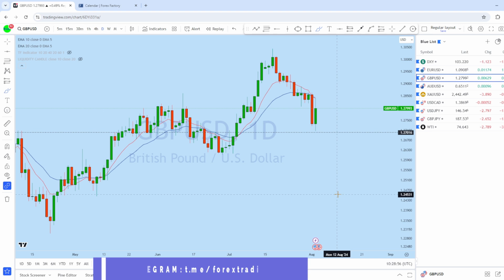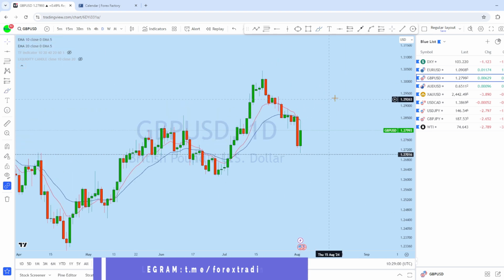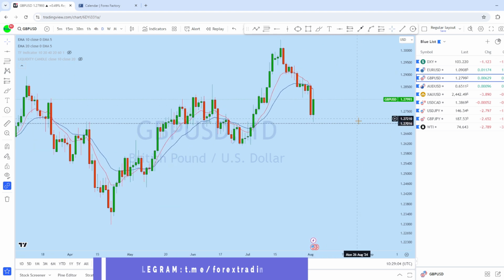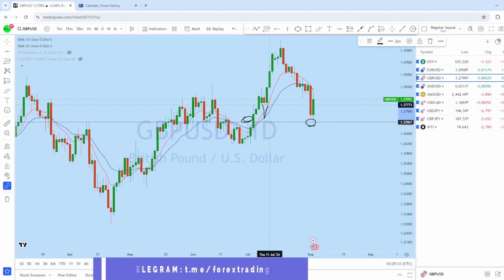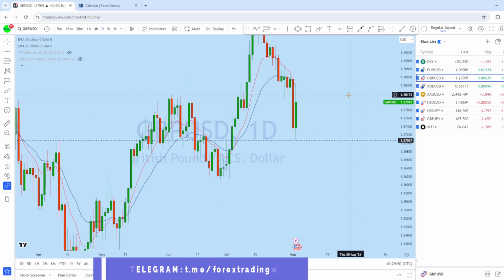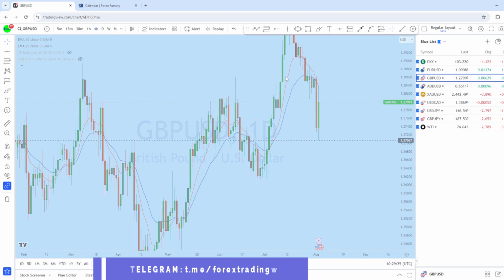Now dropping down to the daily chart on British pound US dollar, what we can see is that there is a bounce on the daily, and this bounce from this order block, which is the previous resistance here, turning support, and we have seen a complete break of structure where there is a high liquidity, and from this high liquidity on British pound US dollar, we will be looking for going long after a deeper pullback.